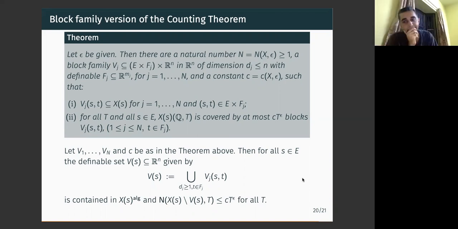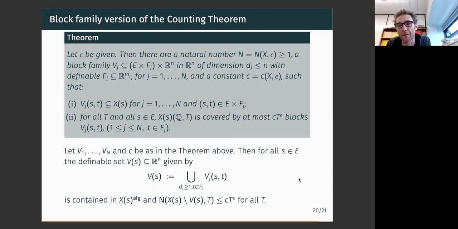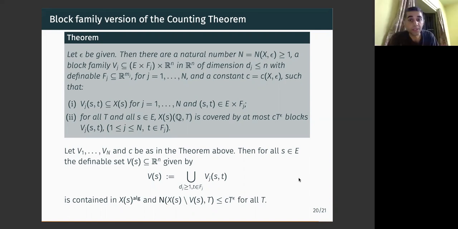So if you don't have some kind of effective description of the structure, then... In this proof, if you want to dig into it, the ineffectivity comes from this black box, whose proof requires a model-theoretic compactness argument, and there we are completely lost.